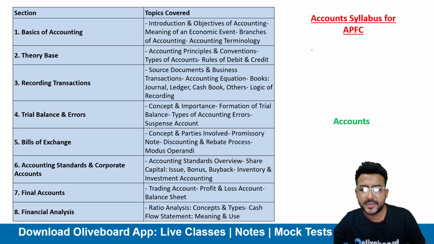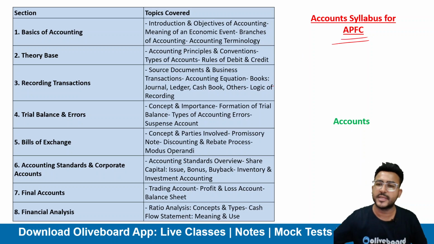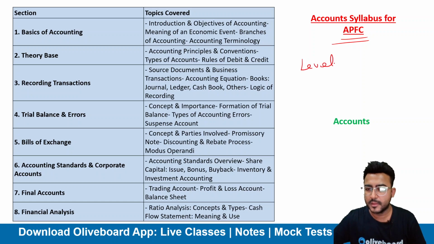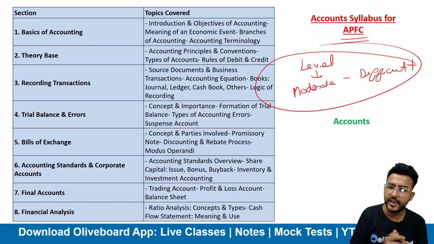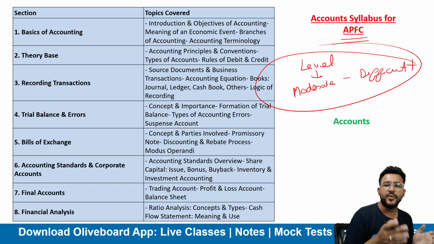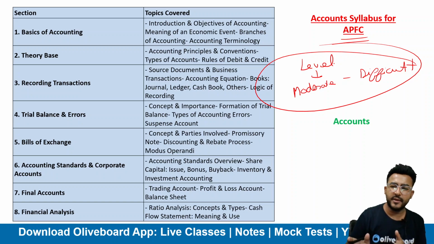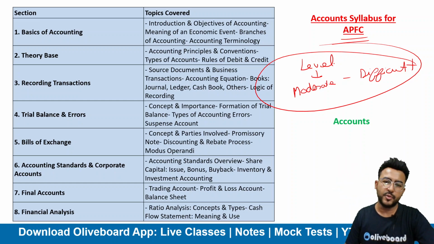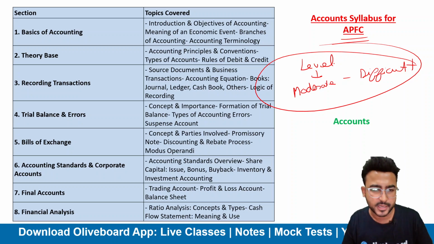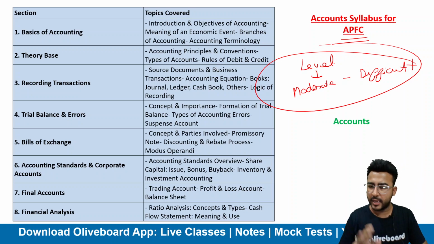Then if I talk about the APFC, the syllabus will remain the same only. However, the level will increase. Now the level will be moderate to difficult. So you need to learn the same topics again with some additions as well. I'll be telling you the additions later on. So you need to learn them at a moderate to difficult level. Why? Because this is the APFC examination, the Assistant Commissioner level examination. So you need to learn at a higher level. Definitely the level of difficulty will increase. Otherwise the topics are broadly the same only.